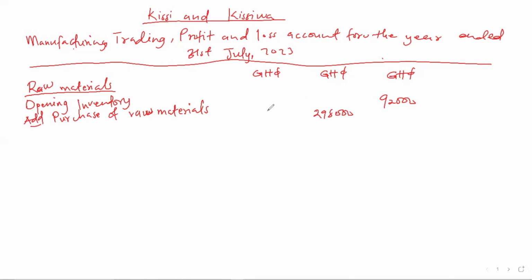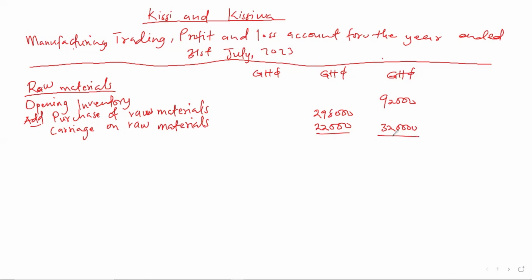Carriage on raw materials, 22,000. So we add this to get 320,000.